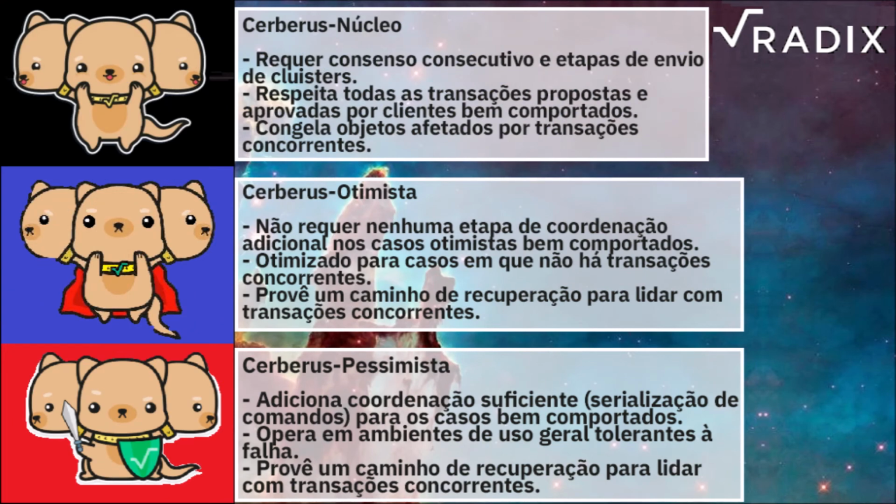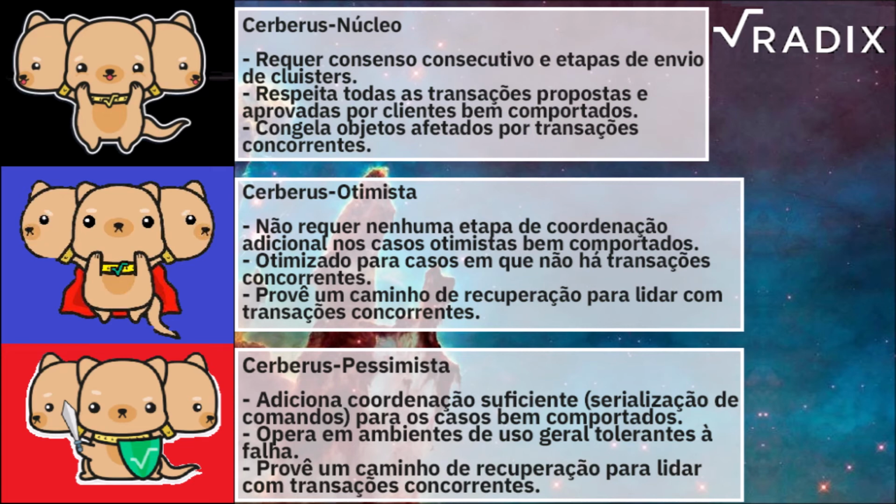Core Cerberus requires consecutive consensus and cluster sending steps. Respects all transactions proposed and approved by well-behaved clients. Locks out objects affected by concurrent transactions. Optimistic Cerberus does not require any additional coordination phases in the well-behaved optimistic cases. Optimized for cases in which there are no concurrent transactions.